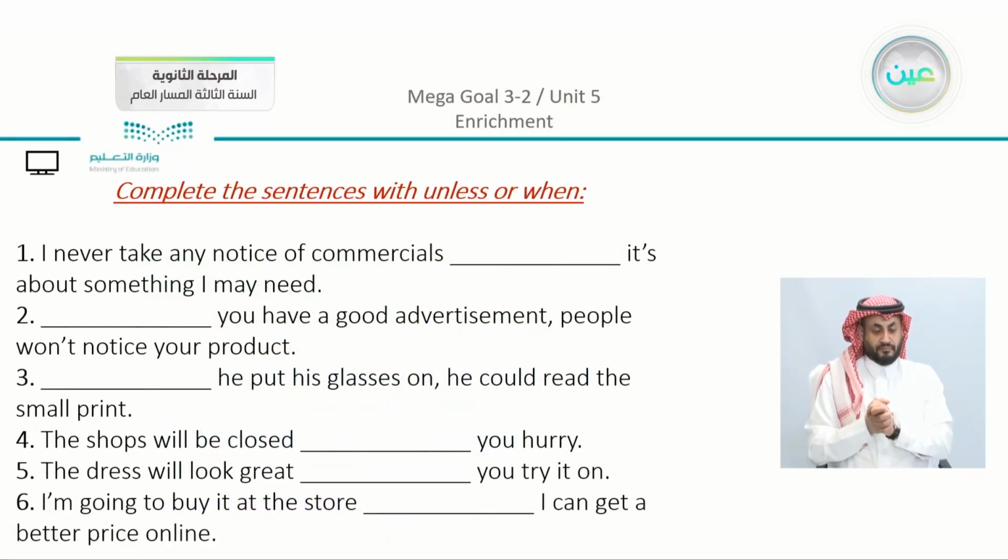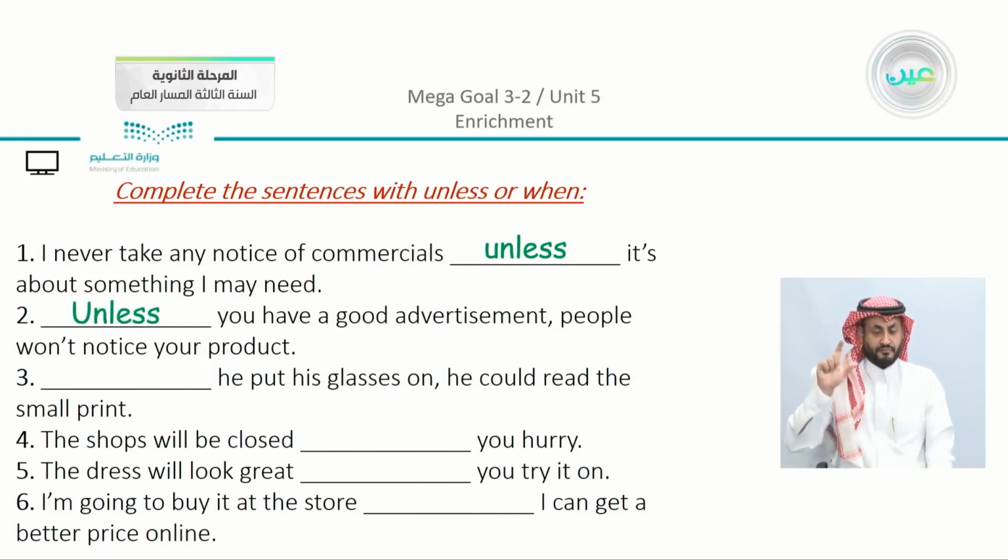Now complete the sentences with unless or when. We have here, I never take any notice of commercials unless it's about something I may need. You can see that there is a negative. Blank, you have a good advertisement, people won't notice your product. Also we have a negative here, so we have unless. Number 3, blank, he put his glasses on, he could read the small print. So we have here, when he put his glasses on, yes.